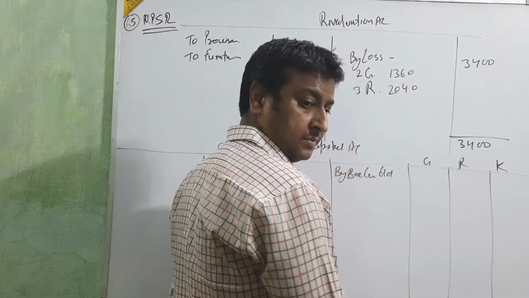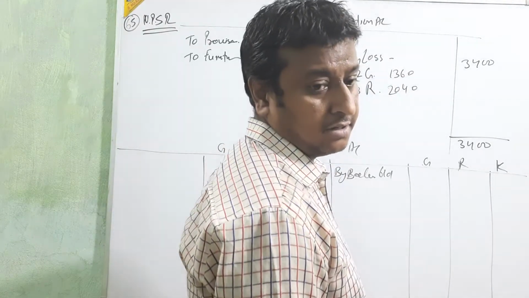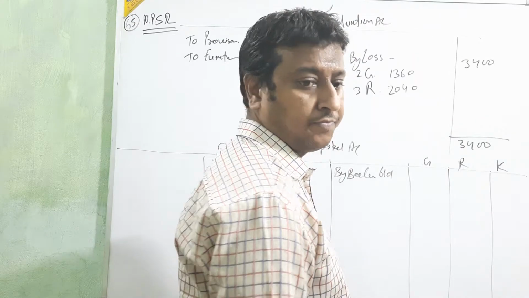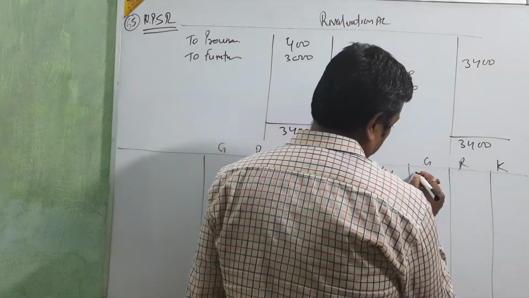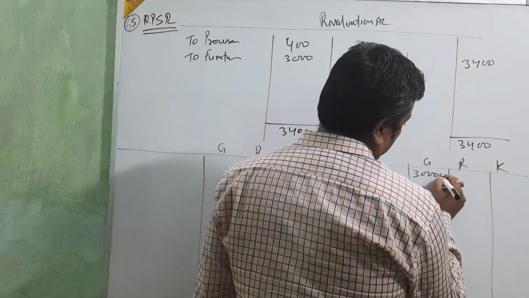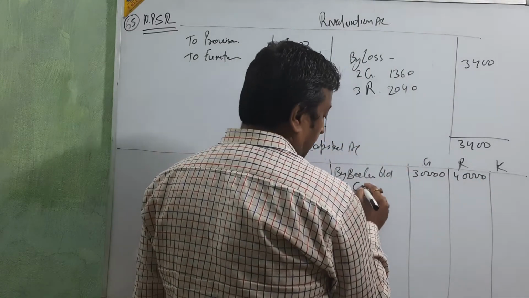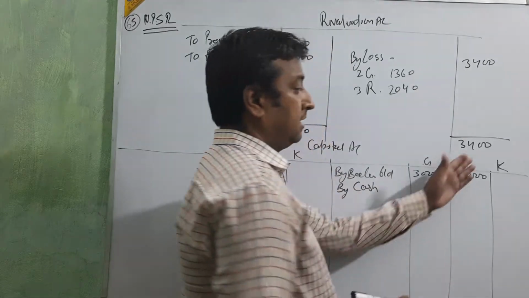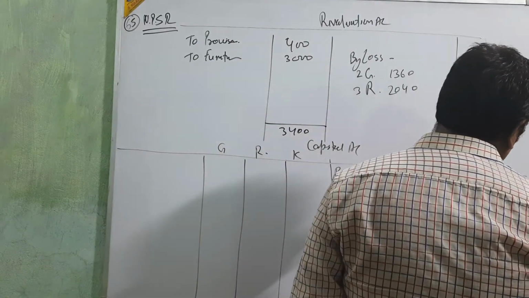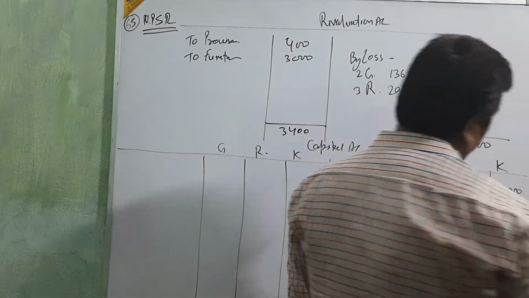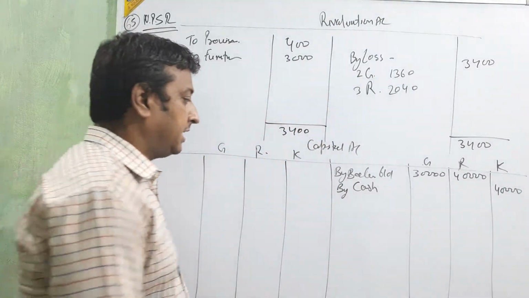See in the balance sheet. Capital G is 30,000 and R is 40,000. Now we are going with the first entry. By cash, K comes with 40,000.